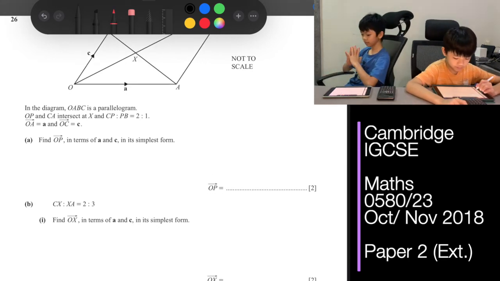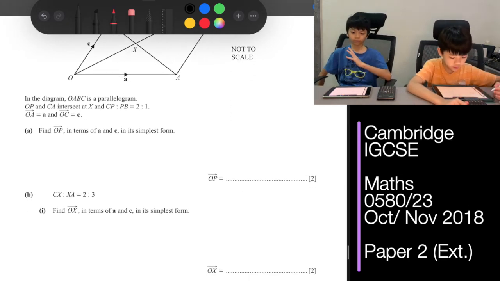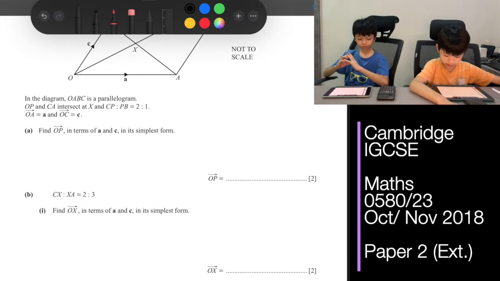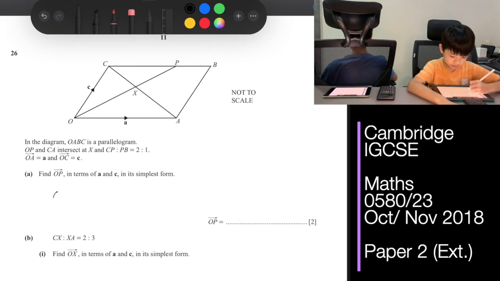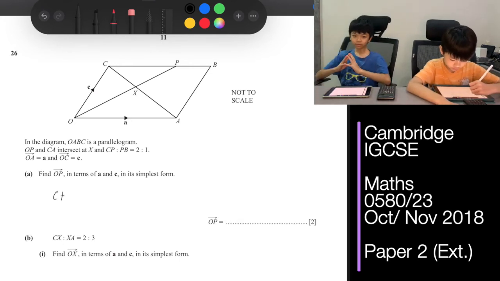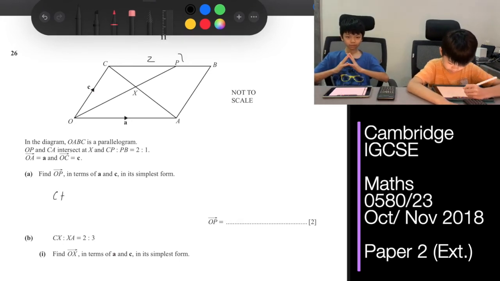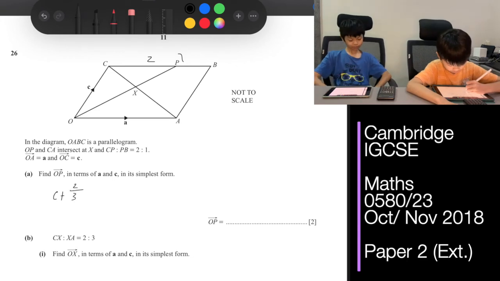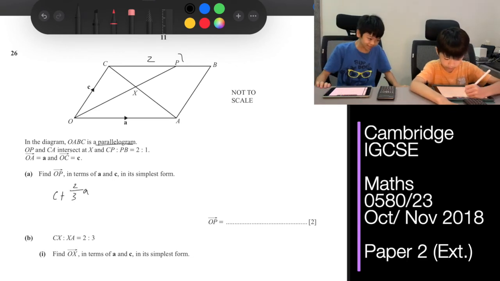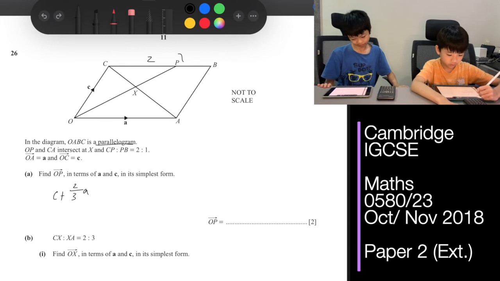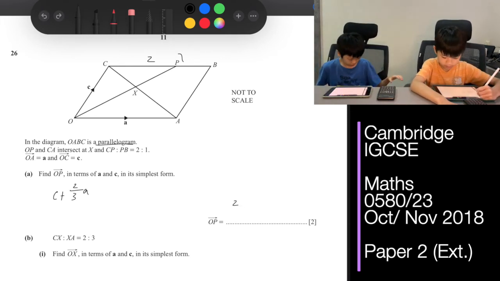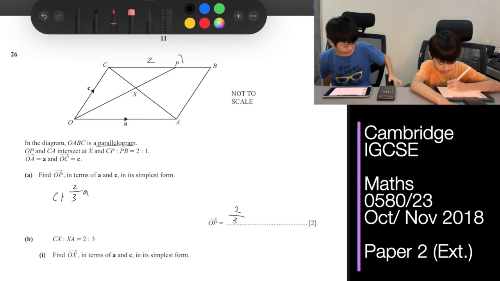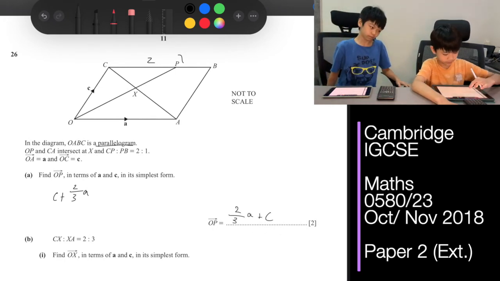In question 26A, find OP in terms of a and c in its simplest form. So OP, that would be c plus, okay, so CP to PB is 2 to 1, plus 2/3 of a, because it said parallelogram, so this is also a. And then a times 2/3. So that would be 2/3 a, we put in alphabetical order, plus c.